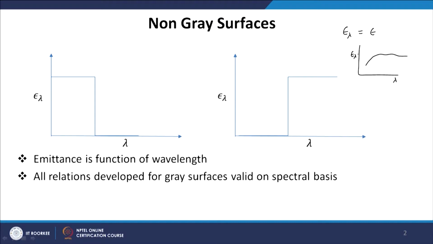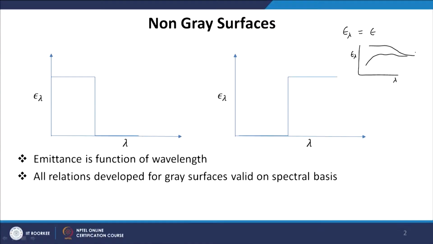For some materials it will be constant at long wavelength region, while varying sharply in the short wavelength region, while for some other materials it may be constant at short wavelength region and then decrease at long wavelength region. But in this course we will mainly focus on materials that have variation of emittance with wavelength in the form of bands.